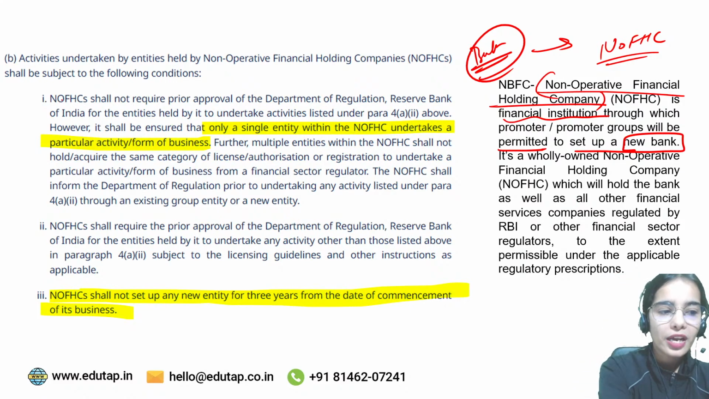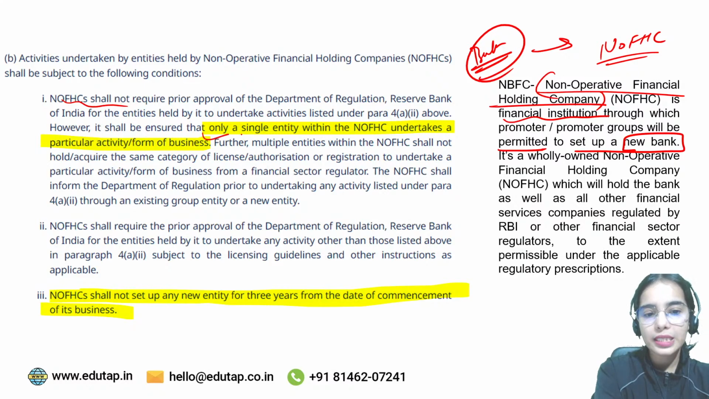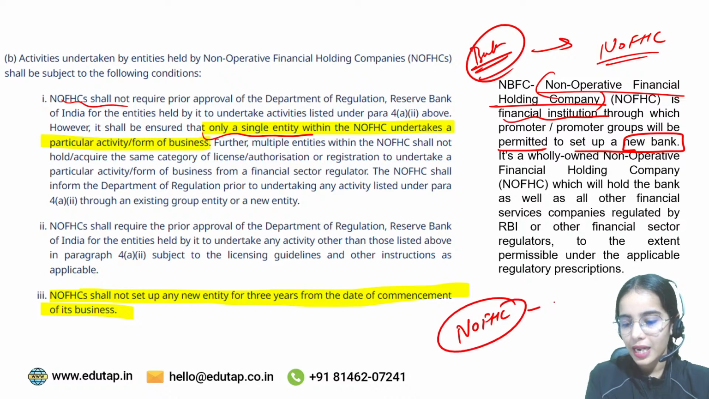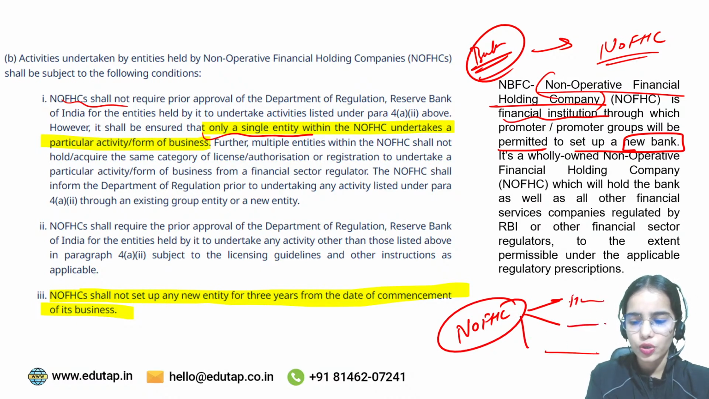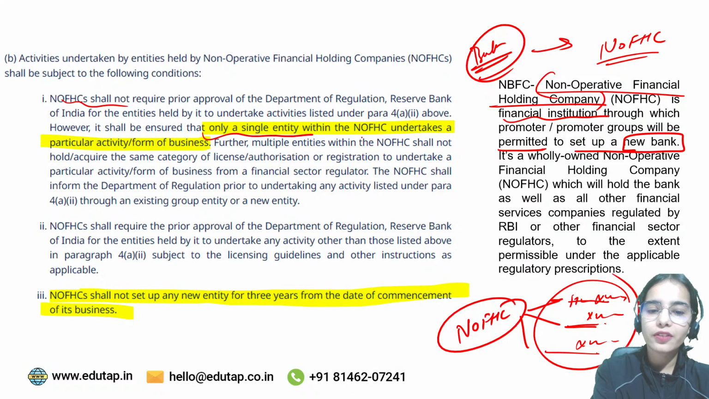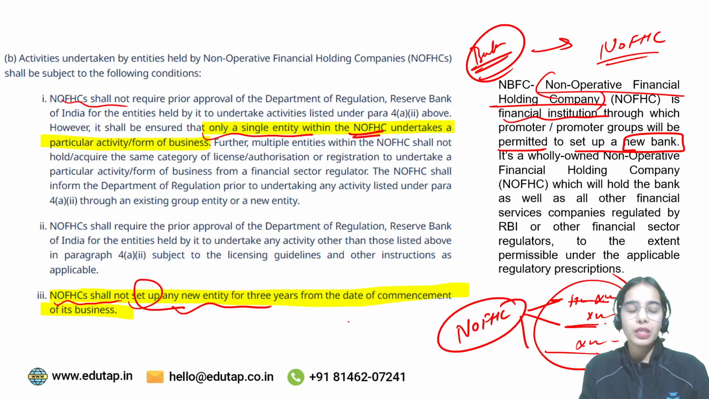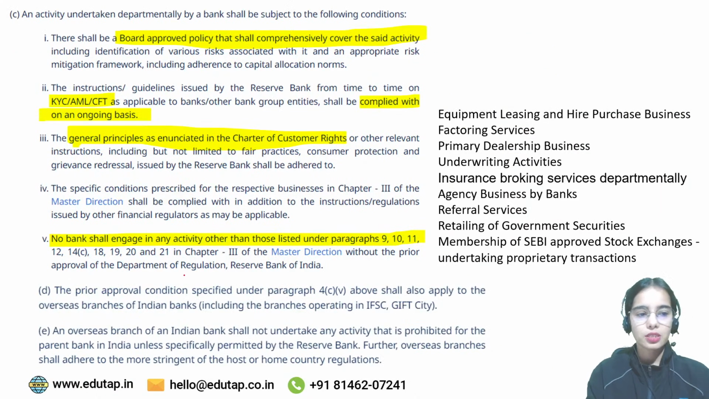Okay, so in an NOFHC, let's say the NOFHC has 3 entities, the SDFC Bank, SDFC Mutual Fund and such, or XYZ Bank, XYZ Mutual Fund, XYZ Insurance Company. Only a single entity within the NOFHC undertakes a particular form of activity. NOFHCs shall not set up any new entity for 3 years from the date of commencement of its business. So this is the whole idea.